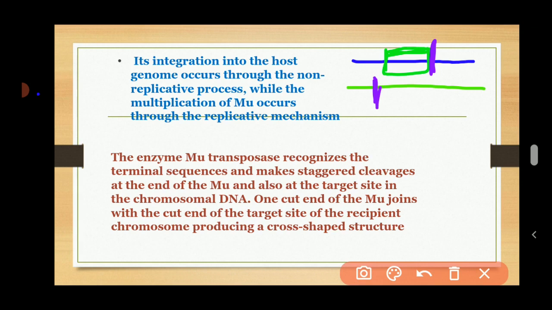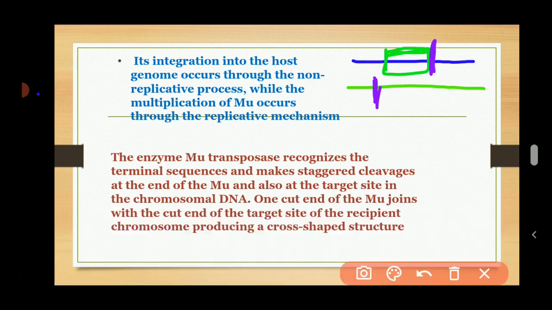The cut end of the other genome then joins to the cut end of the transposon, and there is formation of the cross-shaped structure.